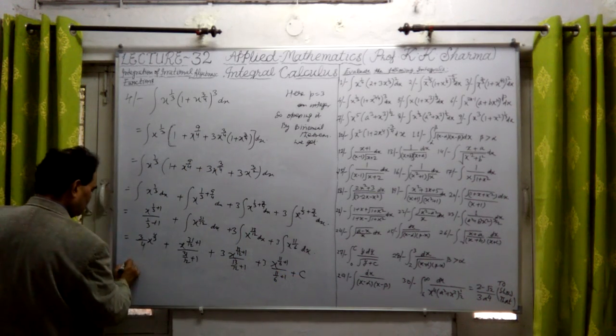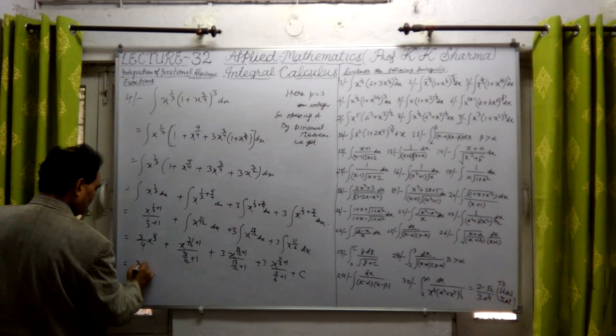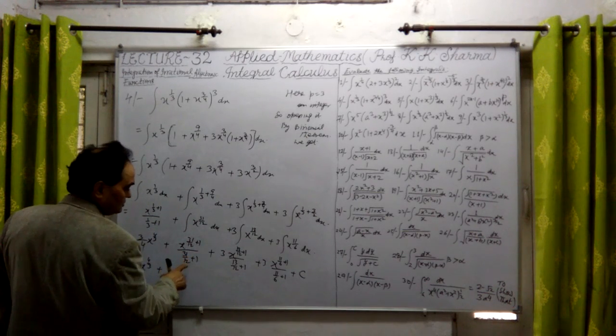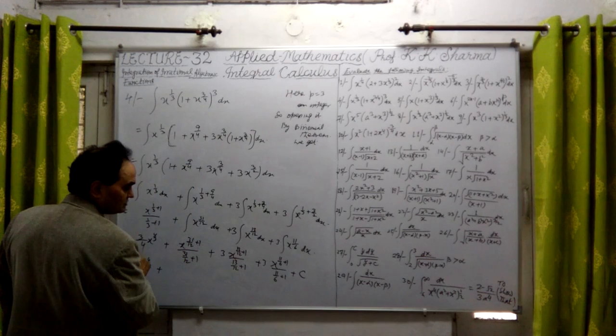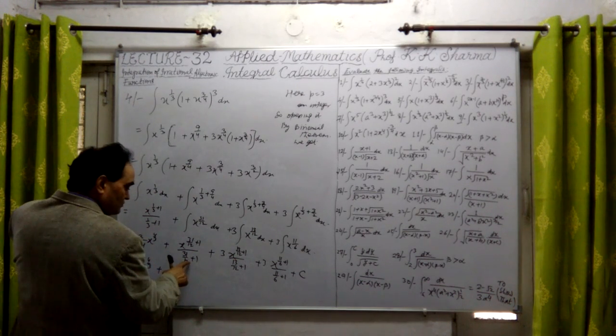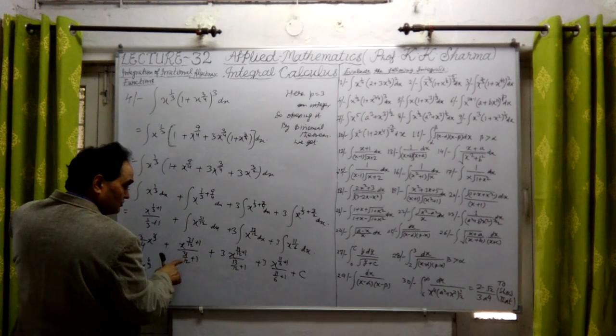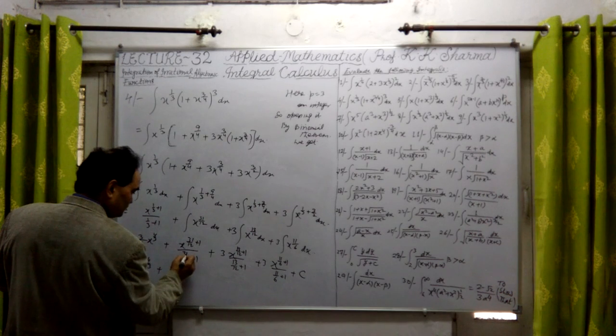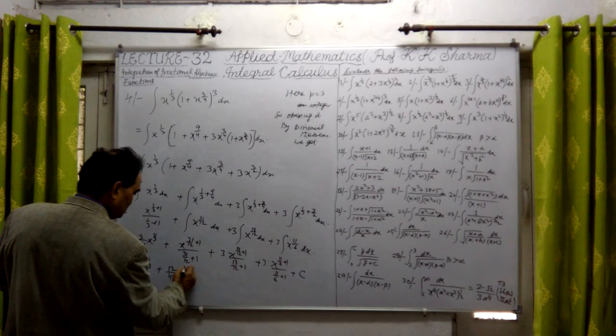Okay, so now let me solve it further. 3 upon 4 into x raised to power 4 by 3 plus this is 31 plus 12, how much? 43. So x raised to power 43 upon 12, and 12 upon 43.